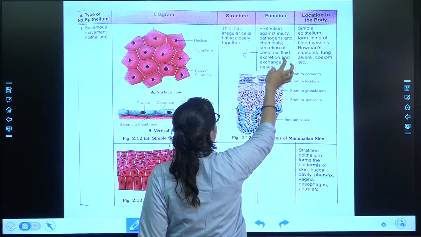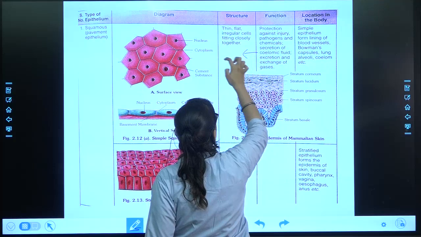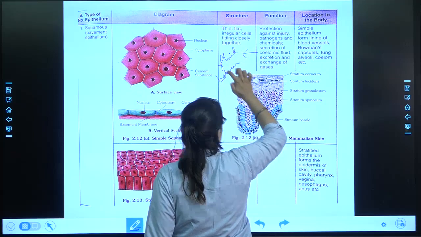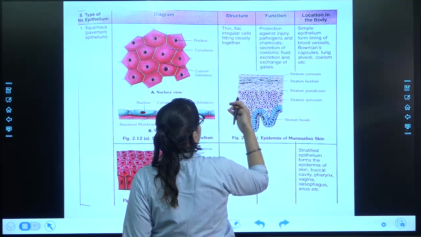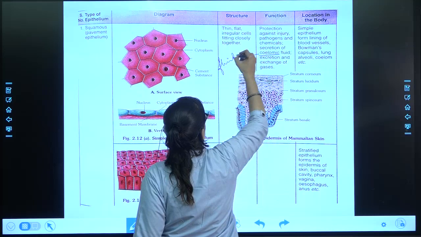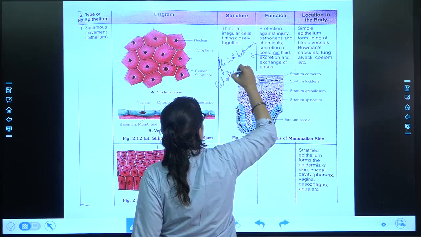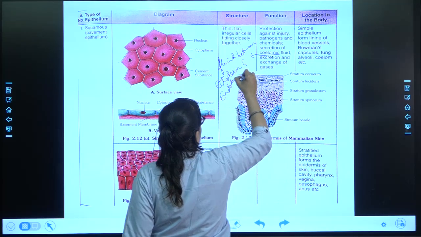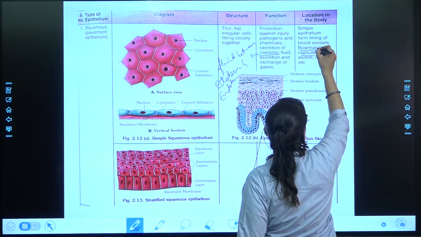I am writing the important points. Wherever is the important point I am noting, you also note it down.